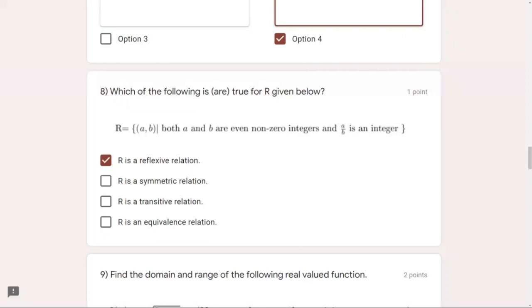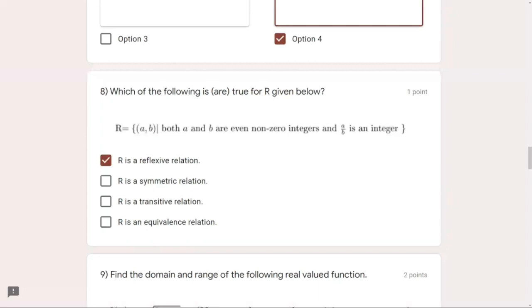Now remember, whenever we are testing this, we have to make sure that A comma B and B comma C both exist. We cannot simply say that A comma B exists but B comma C does not exist, so it is not transitive. We have to see that A comma B exists, B comma C exists, and if then A comma C also exists, then it is transitive, otherwise not. So in this case, A comma B and B comma C both exist in the relation R. So we will test for A comma C, that is 8 comma 2. What is 8 upon 2? 4. Is 4 an integer? Yes. So A comma C also lies in this relation.